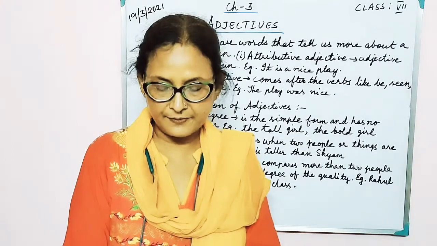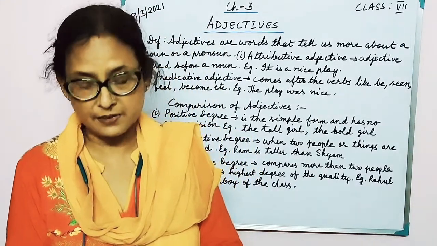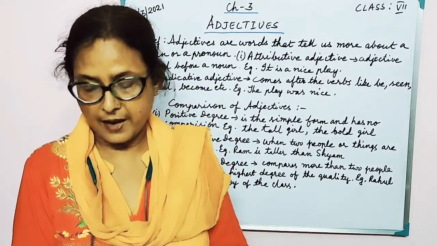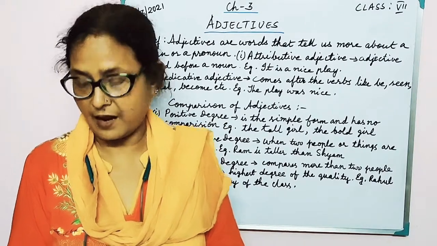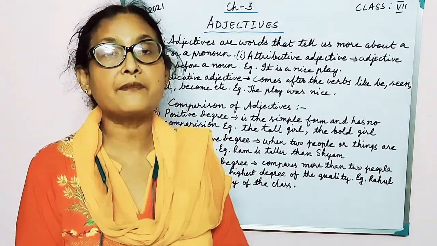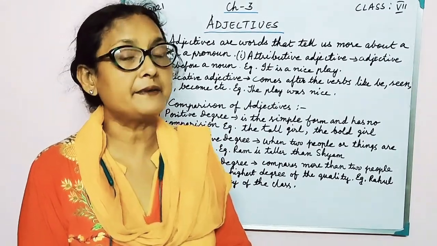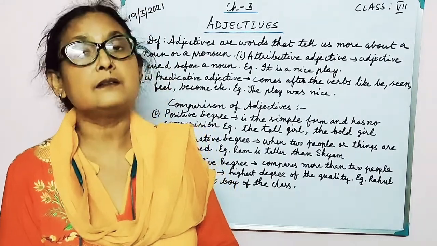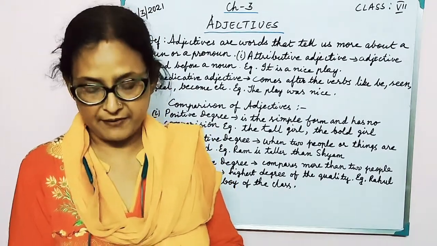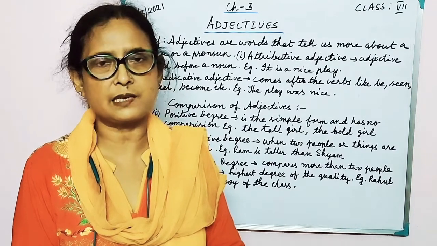When the adjective ends in E, only R and ST are added. For example, with the word brave, in the comparative it is braver, and in the superlative it is bravest. So certain rules are there.